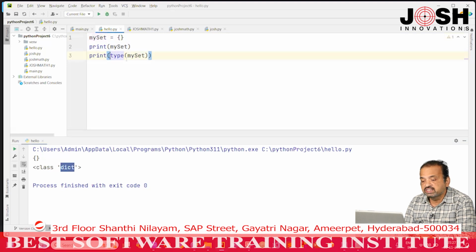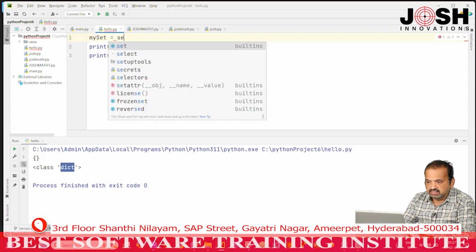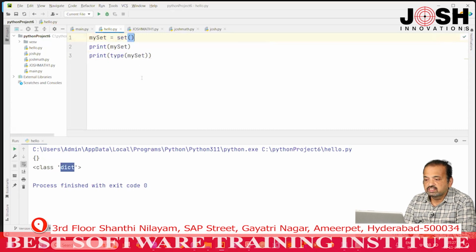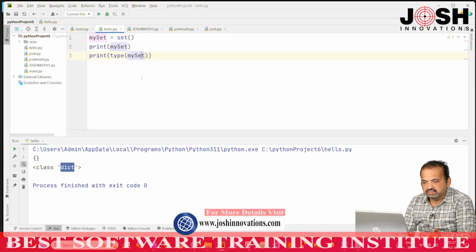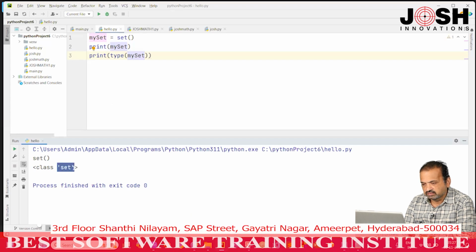I want to create an empty set. If you want an empty set, we will use the set constructor. This is a way to create an empty set. Now, when I run this program, it will display set constructor and the type of the set is set. Right. Now, we understand how to create a set in two ways, by using curly braces and by using the constructor.